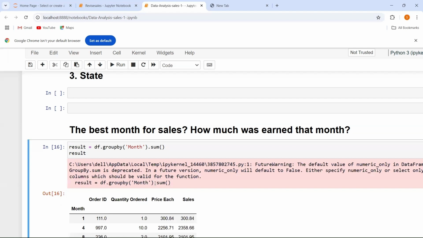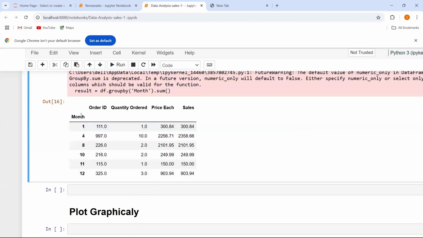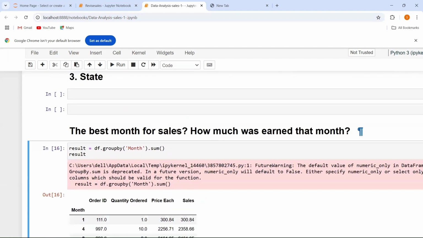Let's see what my result is. Here you can see month. What are your months? That is 1, 4, 8, 10, 11 and 12. So these are your months. This is your order ID and this is your quantity ordered column. You can see how much quantity you have ordered in each month, and you can see price each, and you can see sales. So the question was the best month for sales.